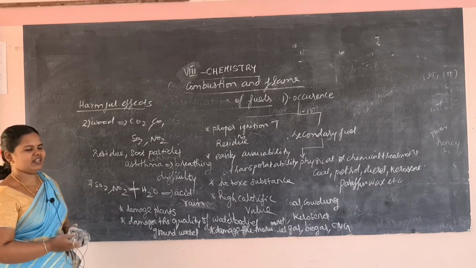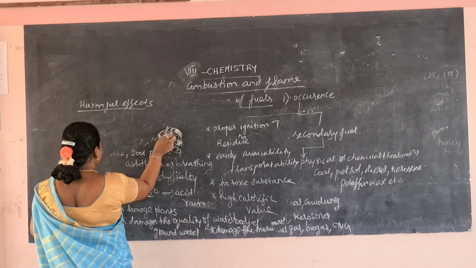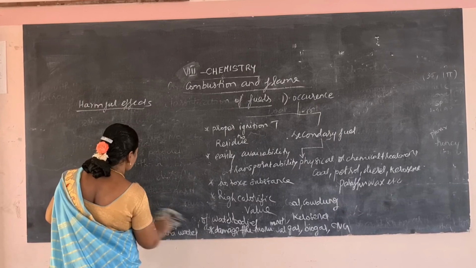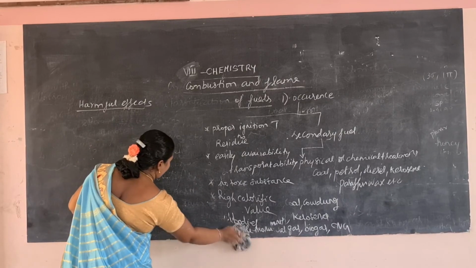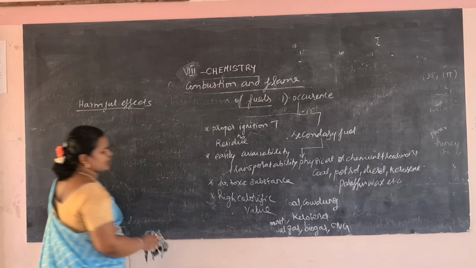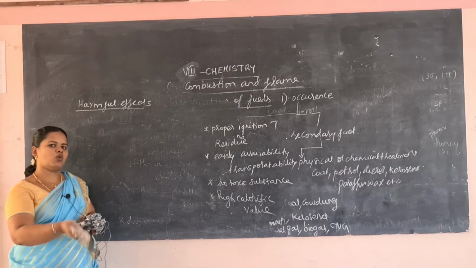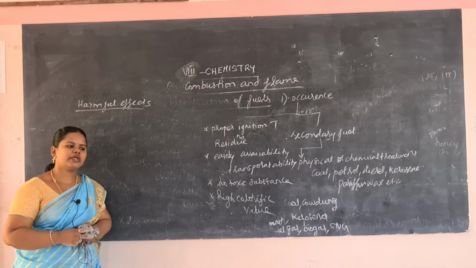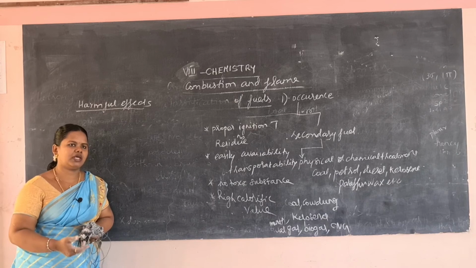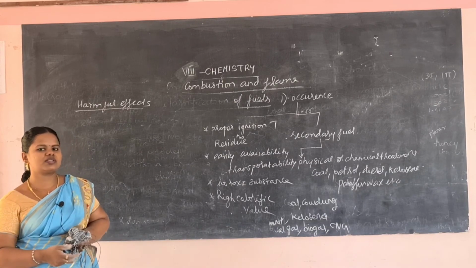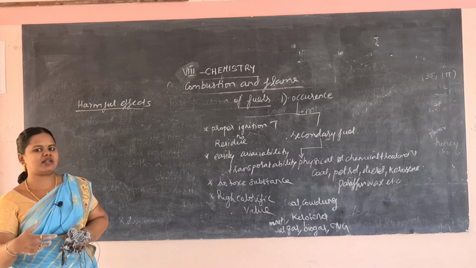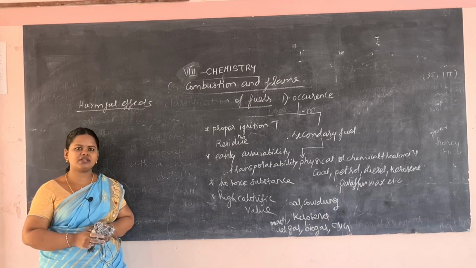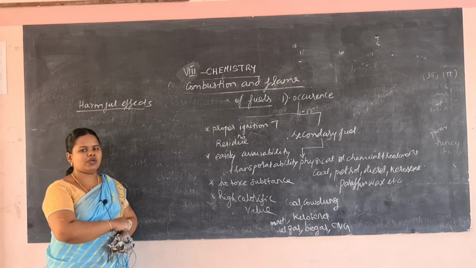Then mining. This mining is very difficult, and it causes more death. Because we have to drill up to 10 kilometers in oil drilling, and for coal mining we have to drill the earth to more than 100 kilometers, and then take the coal. During this mining, more deaths occur, due to landslides and due to gases. So these are the harmful effects of burning these fuels.